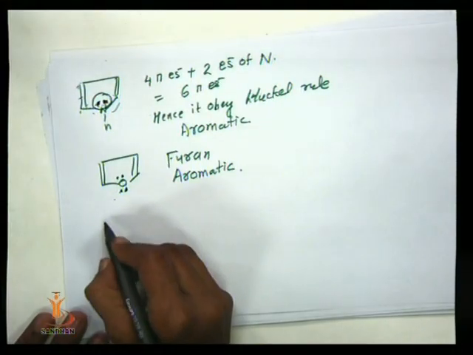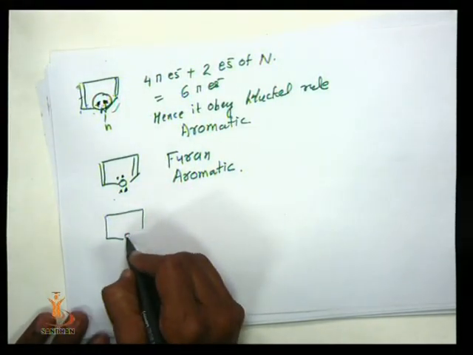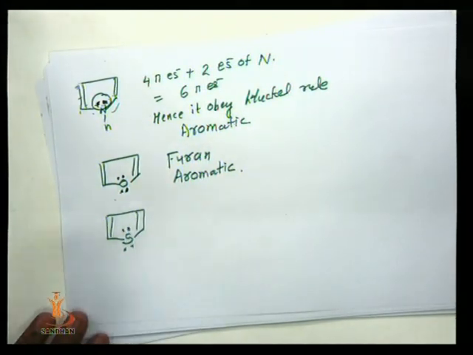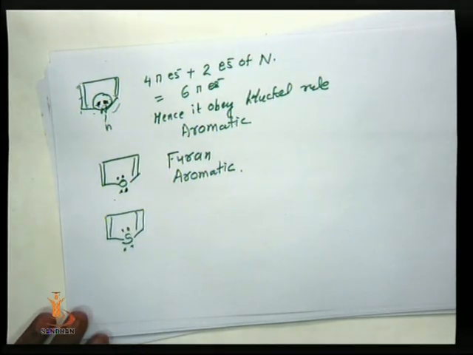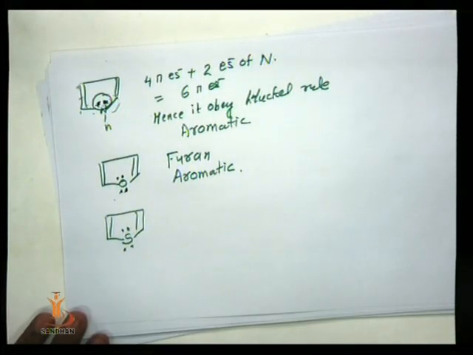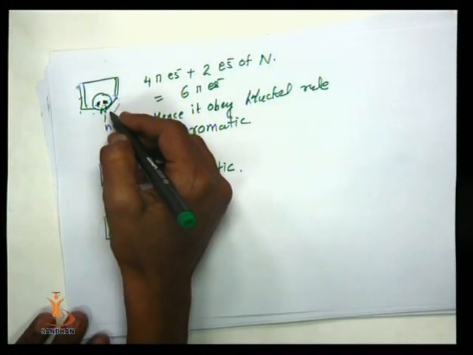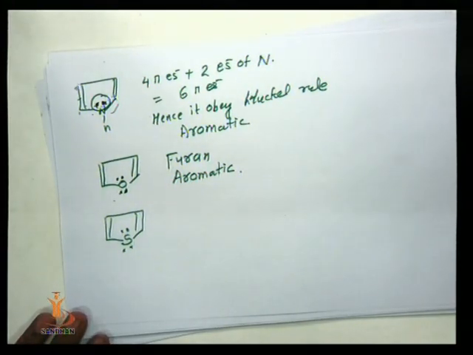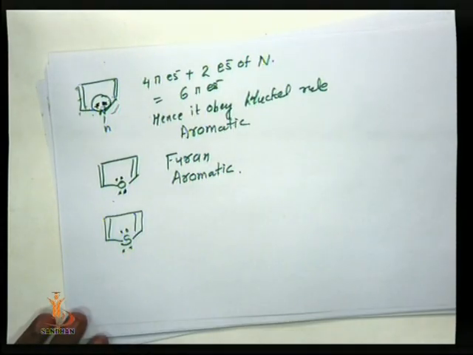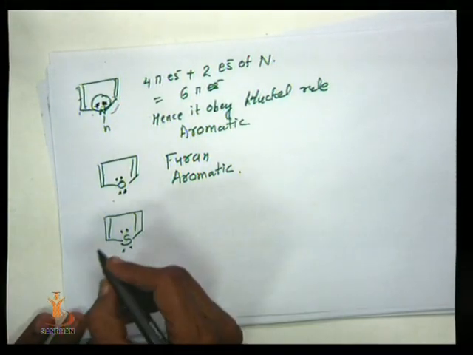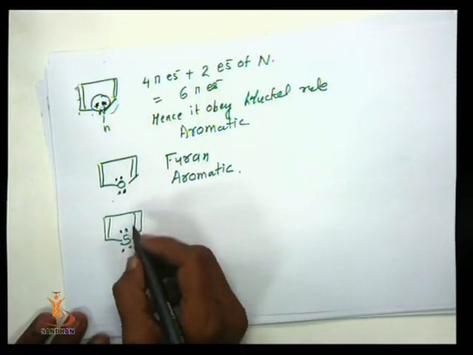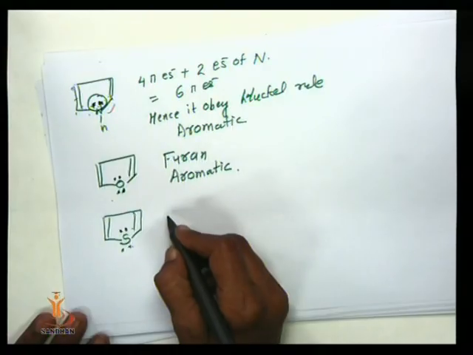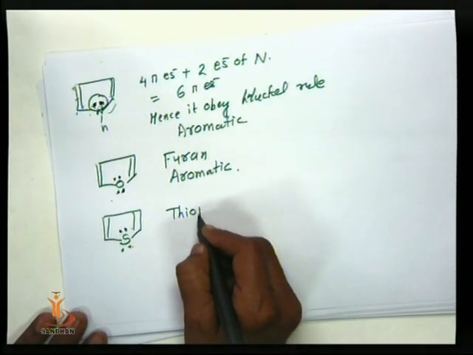For the case of thiophene, one is connected to a p orbital and another connected to a d orbital, because nitrogen and oxygen are connected to p orbitals, while sulfur has a p orbital and another connected to a d orbital. So there are 4 electrons. 2 electrons are used in the orbital overlapping, and hence thiophene is aromatic.